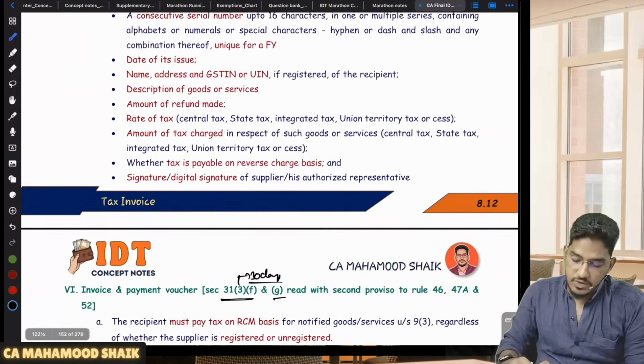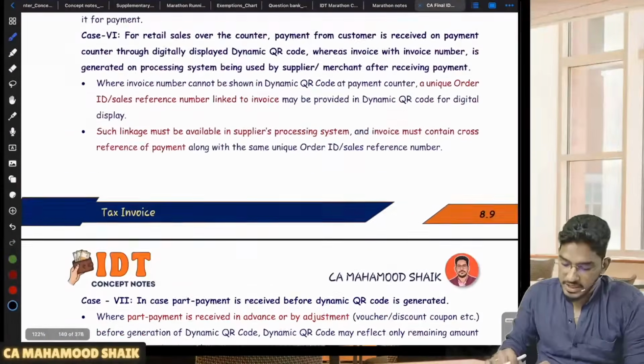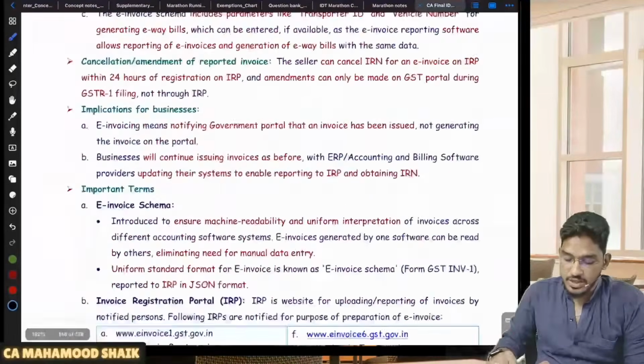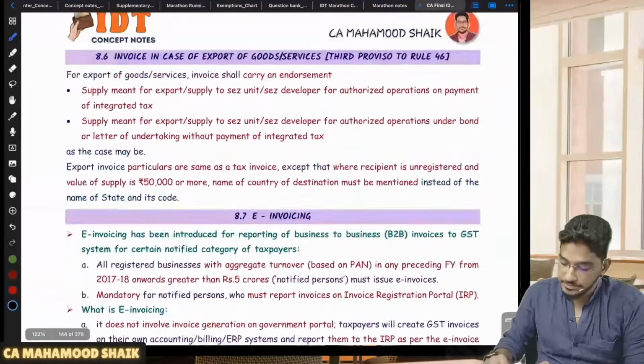Now one more thing, e-invoicing. One concept called e-invoicing will be there, so that some people are required to generate e-invoices. They have to go to the invoice registration portal, and from there they will be required to generate the e-invoice. So let us have a quick recap for whom it will become applicable.